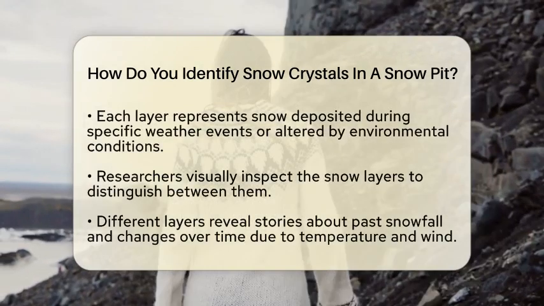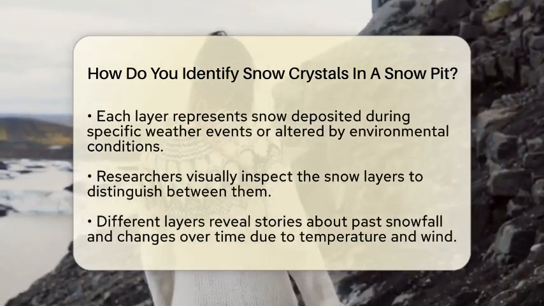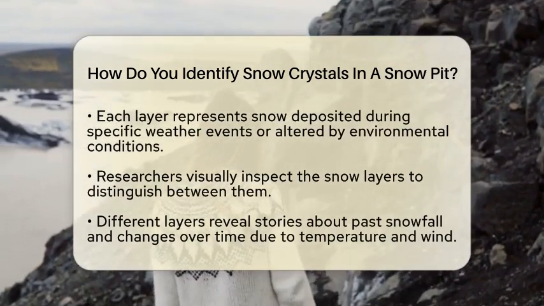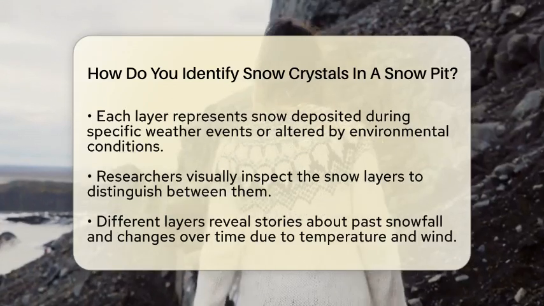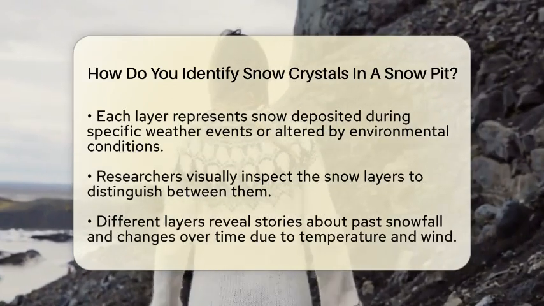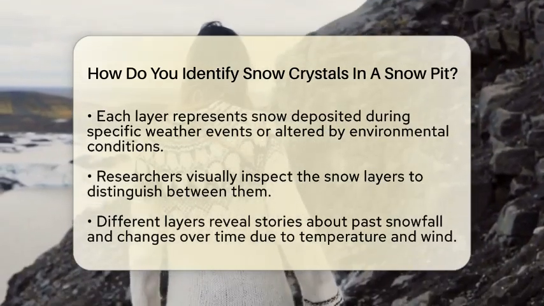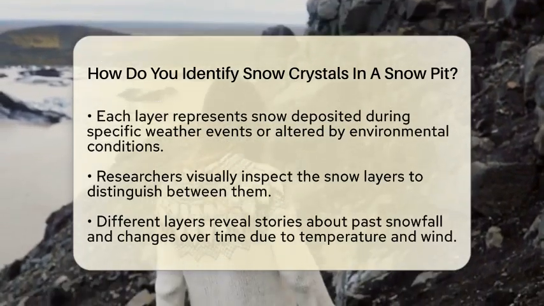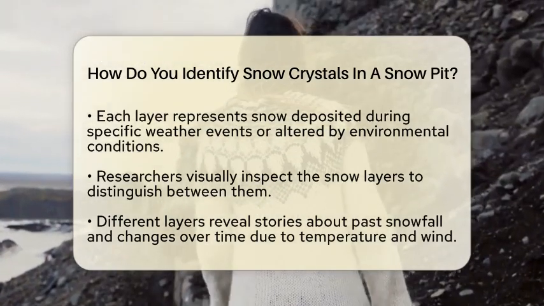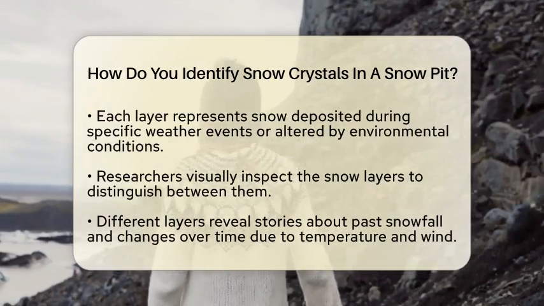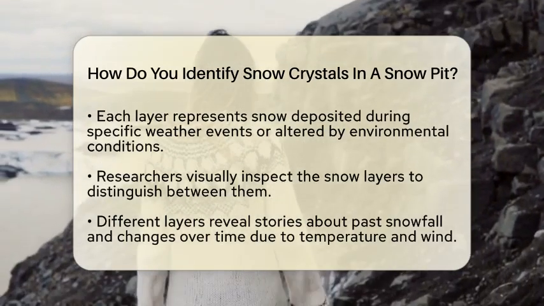To get a closer look at individual snow crystals, researchers use magnifying tools such as a magnifying glass or a hand lens. These tools help them classify the crystal types based on their size and shape. For example, they can identify fragmented crystals, which are broken pieces of larger crystals, and multifaceted crystals, which have many flat faces and form under stable temperature conditions.